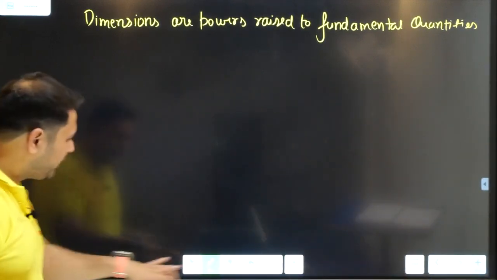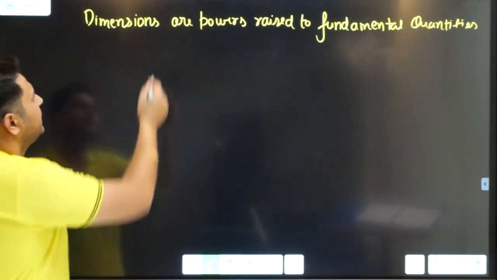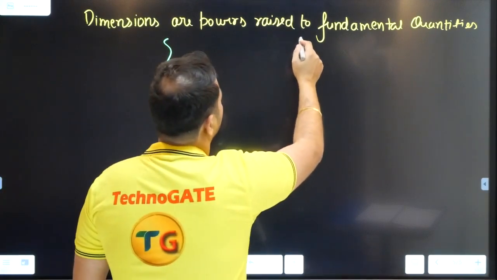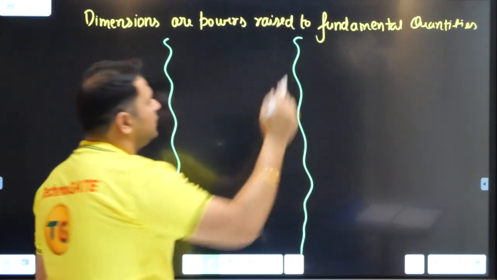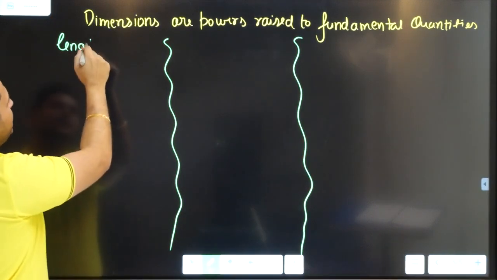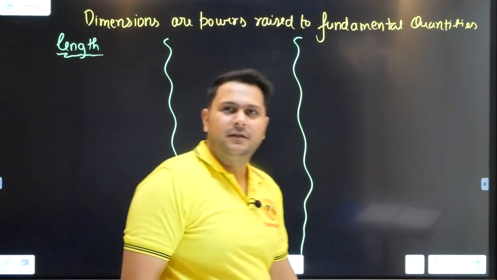And now I'll give you 3 classifications here. First classification is coming from length, as we always start with length. When I write length, try to understand my point.